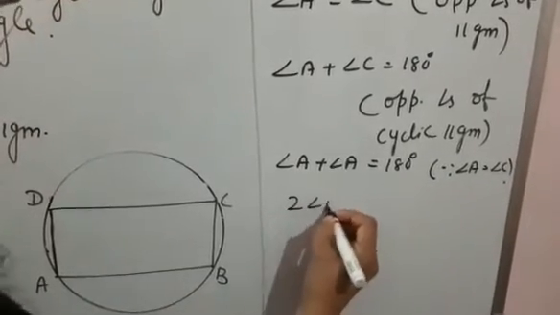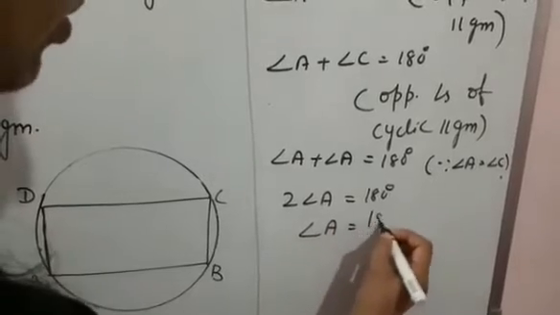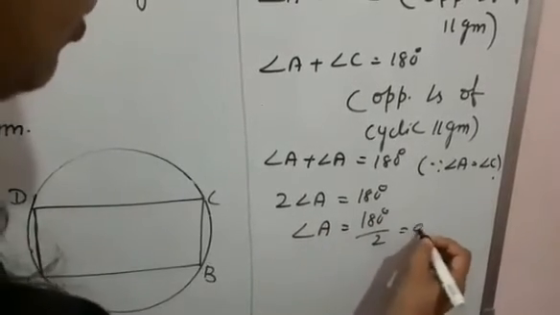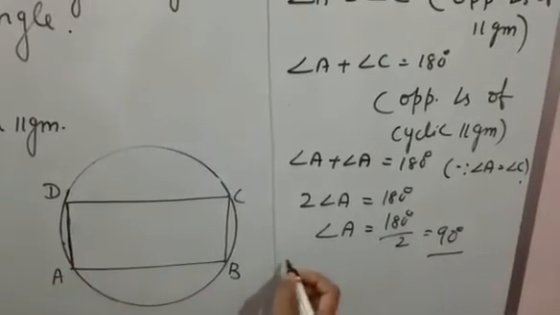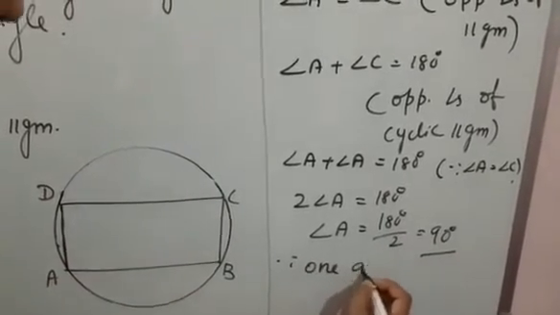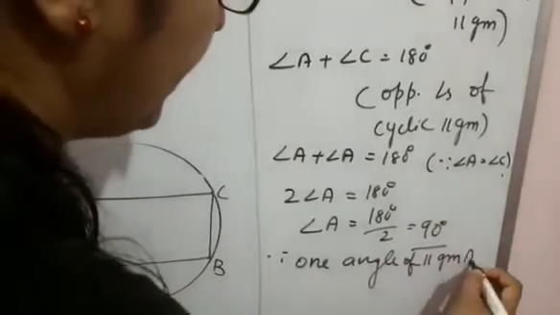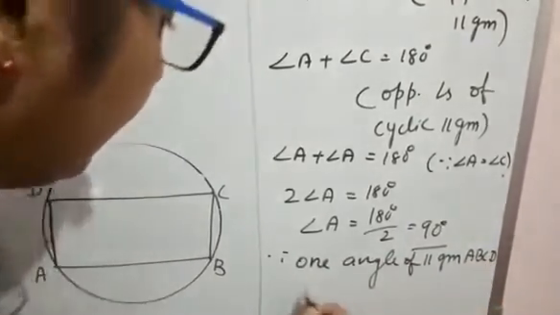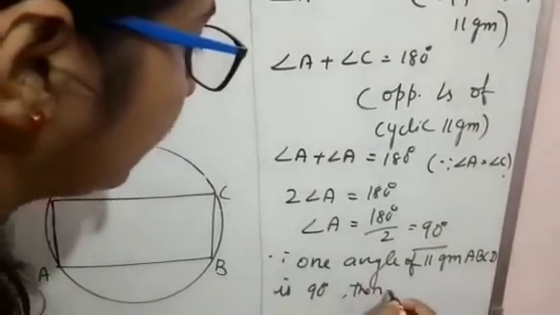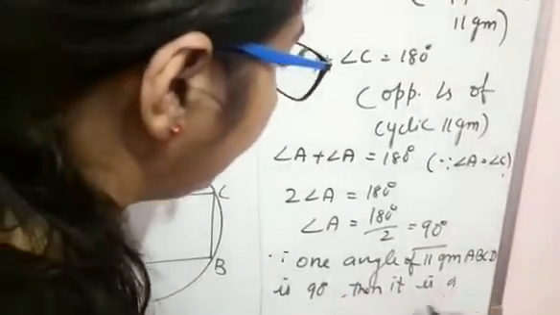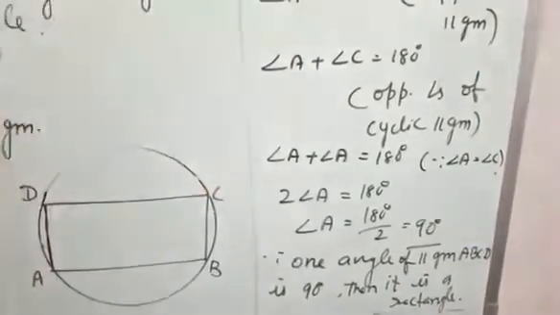So 2 angle A is equal to 180 degrees. So angle A is equal to 180 degrees divided by 2, which is equal to 90 degrees. So we have proved one angle of parallelogram ABCD is 90 degrees, so it is a rectangle. So we have proved that.